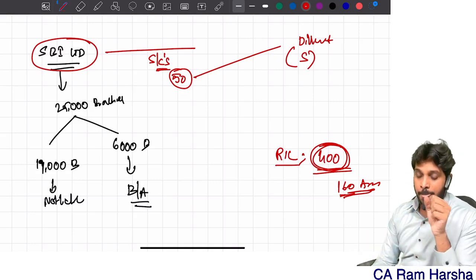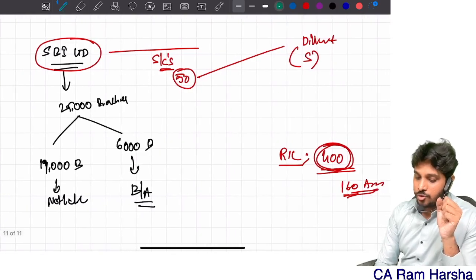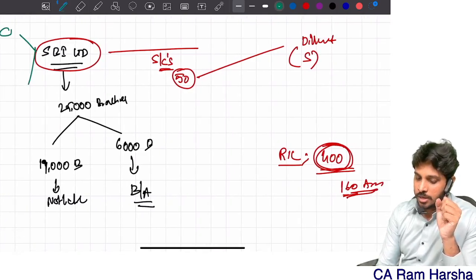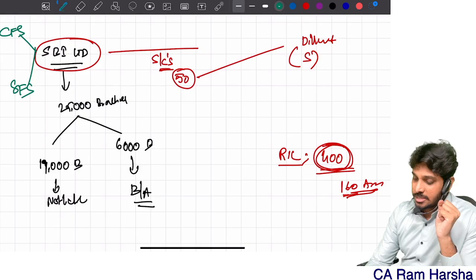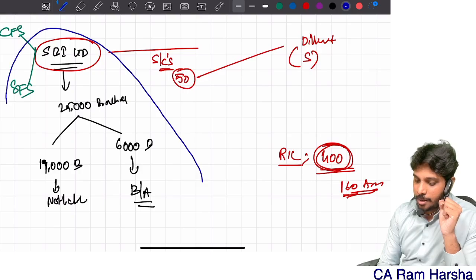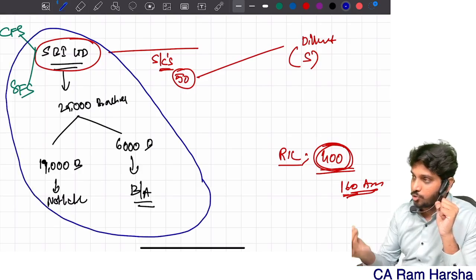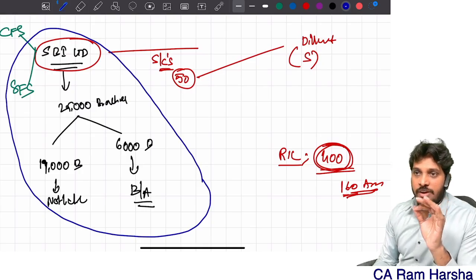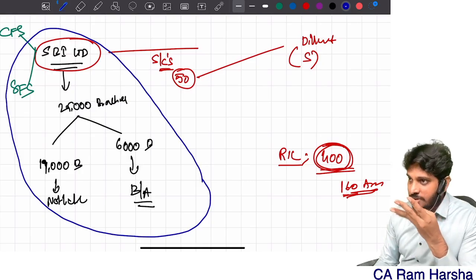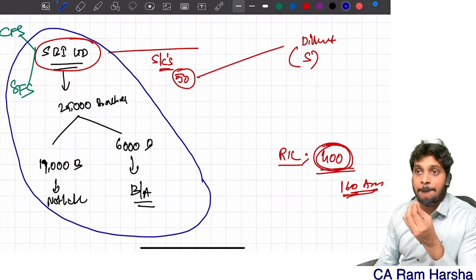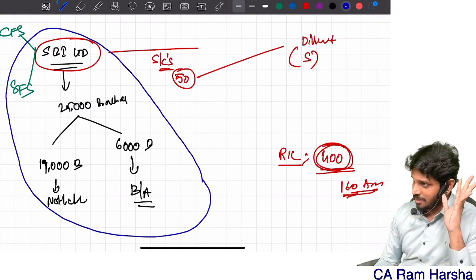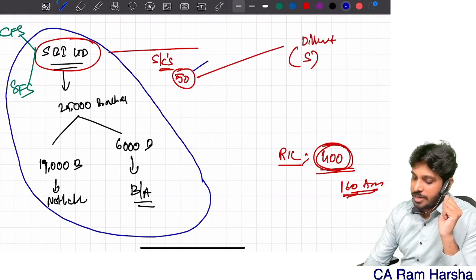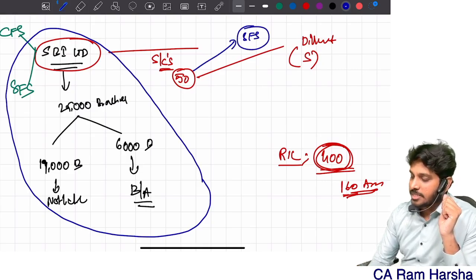Fine. Now, the State Bank of India has to prepare two sets of financial statements. One, consolidated financials. Two, standalone financial statements. Standalone financial statements are nothing but the head office and all branches put together. When we combine them and prepare financial statements, we call them consolidated financial statements. Now, these 50 subsidiary companies also prepare standalone financial statements.